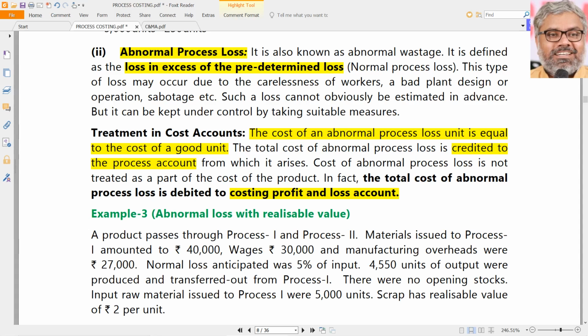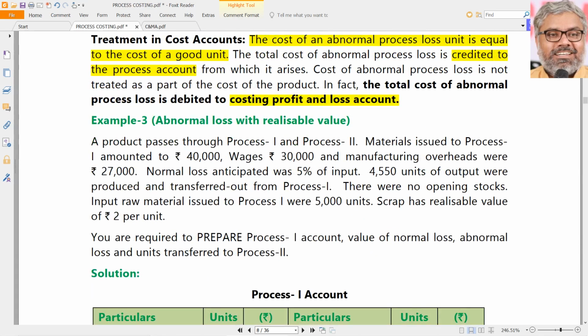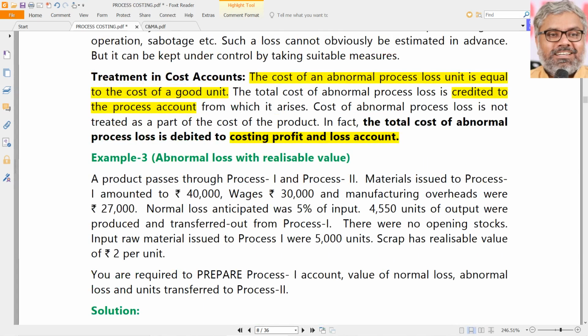So for that double entry, which will happen later, first the process account is credited. Definitely this is not accounted for in the process cost. No, it will be reduced from the process cost. That is why it is credited. That is abnormal loss. But that does not mean it is never accounted for at all. It is accounted for, but not here. We are postponing it. We are taking it out of the process account later, which will be debited to costing profit and loss account. Of course, that also depends upon whether there is any scrap value for them or not.